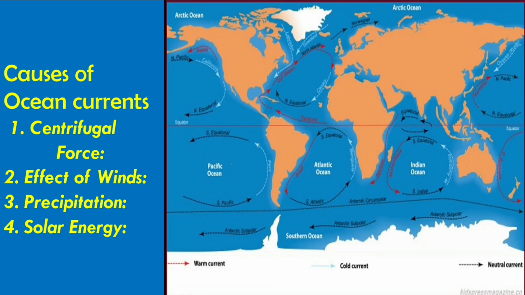Here we are going to learn about the causes of ocean currents. First, centrifugal force. Second, effect of winds. Third, precipitation. And fourth, solar energy.